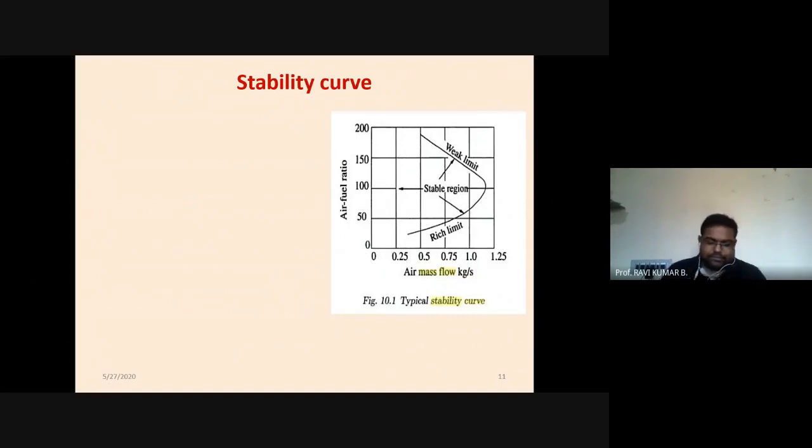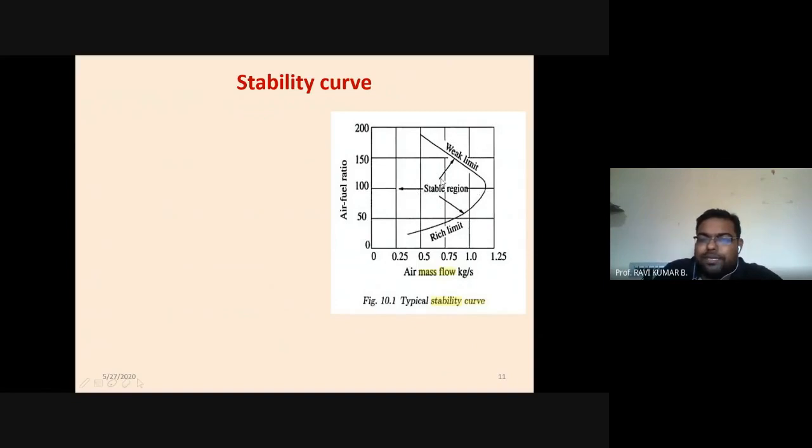We have already discussed that an equivalence ratio greater than 1 is not recommended, and an equivalence ratio less than 1 is also not recommended. When the equivalence ratio is equal to 1, that is the 100% air fuel ratio zone, that will be a stable zone. So look at this curve where these zones are given. This is the weak limit, the lean mixture, and this is the rich mixture zone where fuel is more, right? And here the fuel quantity is less, and at 100% this is the stable zone.